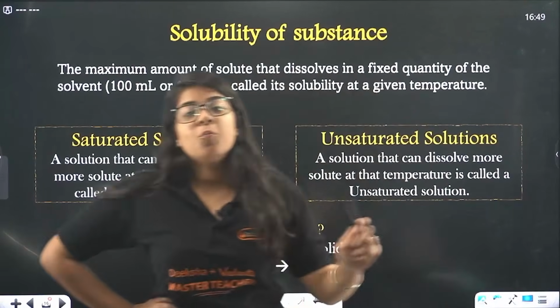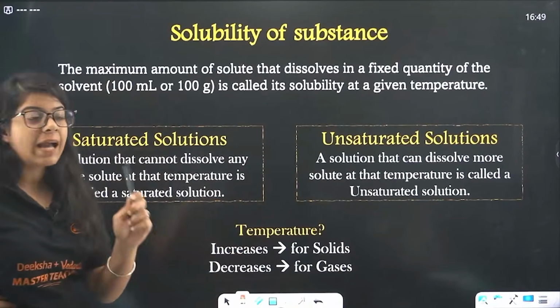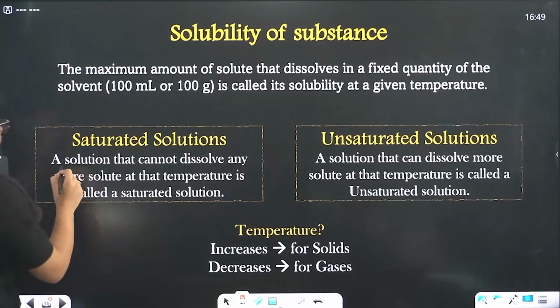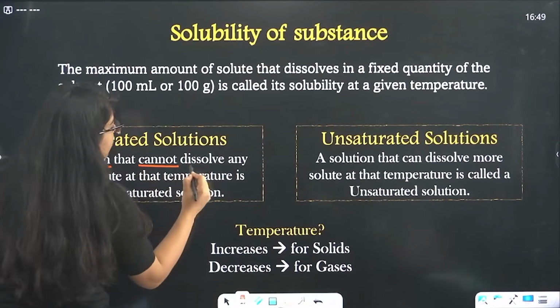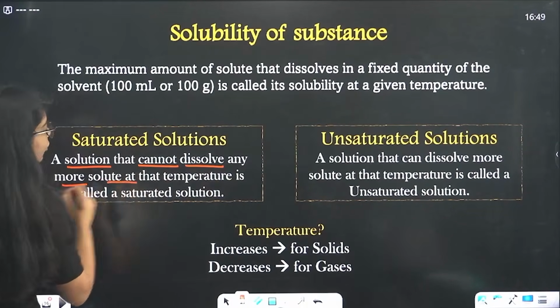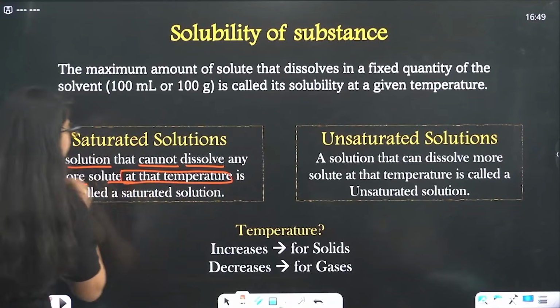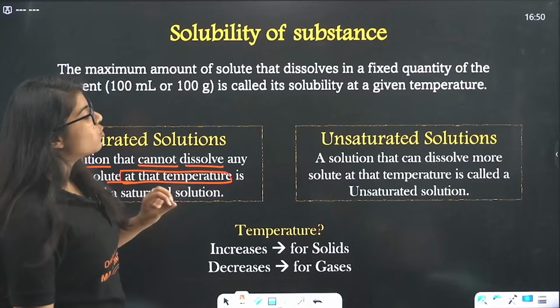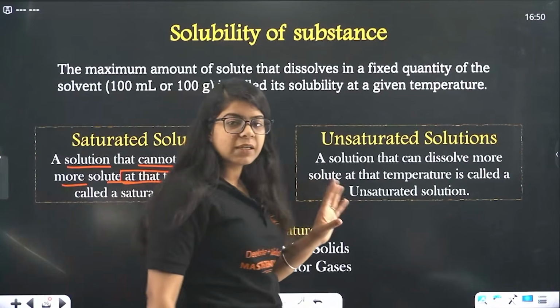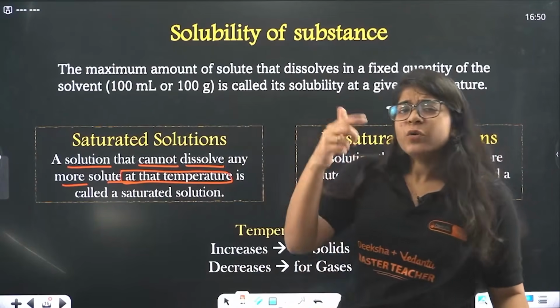That means more solute, more sugar, cannot be dissolved anymore. A solution that cannot dissolve any more solute at that temperature, this is very important, at that temperature, is called a saturated solution.